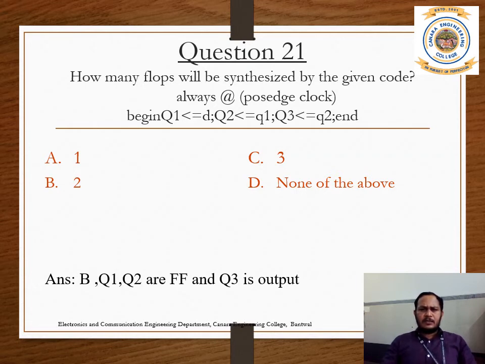So here you have to remember, D is assigned to Q1 and Q1 is assigned to Q2, and Q2 is given to Q3 directly. So D to Q1 is one flip-flop, and Q1 to Q2 is another flip-flop. Q2 is directly given to Q3, and Q3 is the output. So answers are A 1, B is 2, C is 3, and D is none of the above. The answer is B,